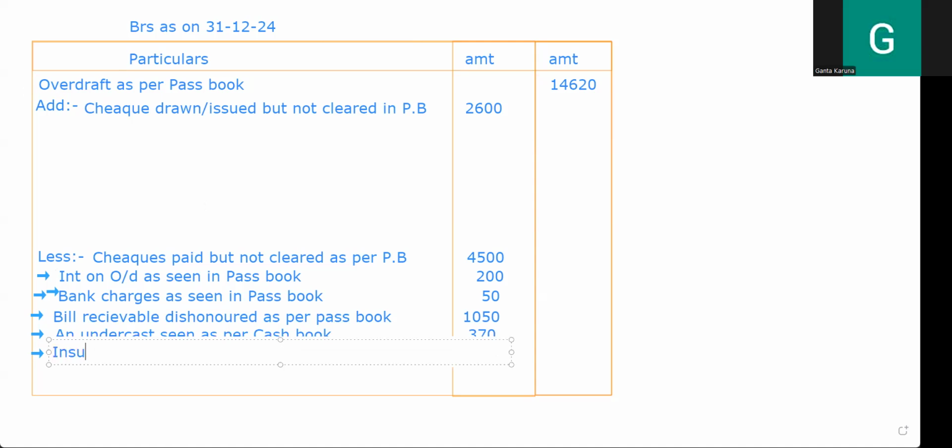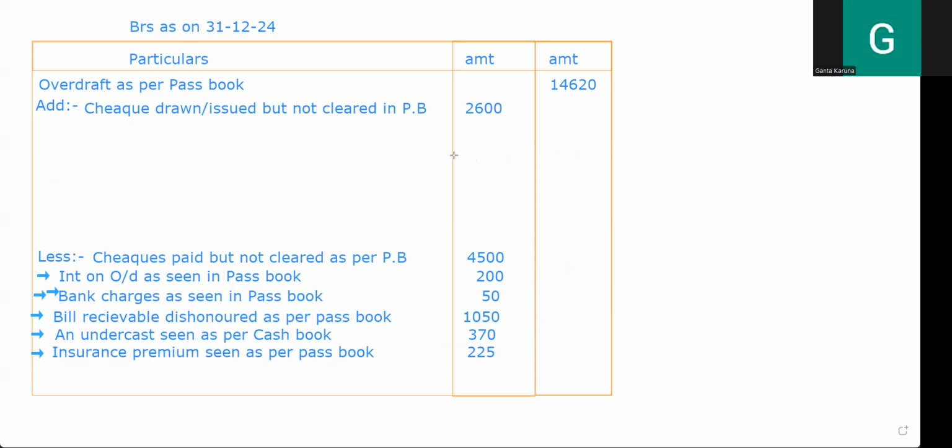So insurance premium as per passbook. How much is the amount? 225. Okay, so someone total it. Will you people total it, or should I do that also?